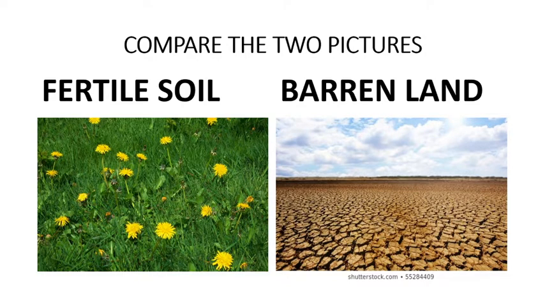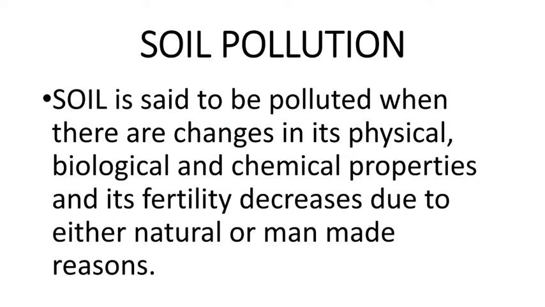So, what is soil pollution? In this slide, you can read the perfect definition of soil pollution. Soil is said to be polluted when there are changes in its physical, biological, and chemical properties, and its fertility decreases due to either natural or man-made reasons. So soil is said to be polluted when there are changes in its physical, that is in its form, biological.